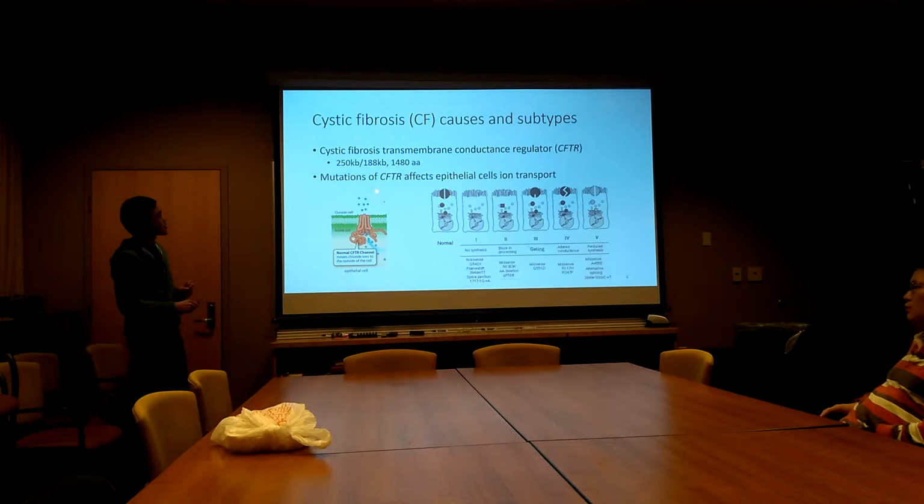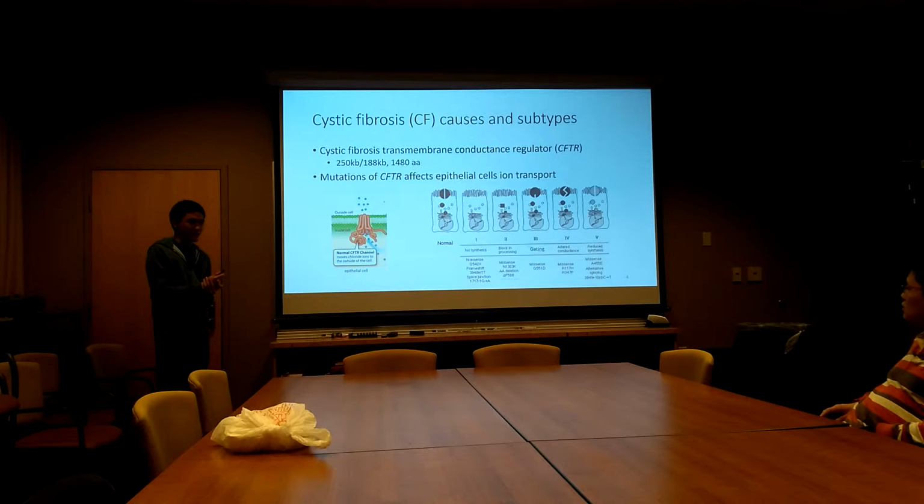There are different kinds of mutations that cause cystic fibrosis. People have classified them into five classes. Class 1 is the people who have a problem with the transcription or translation of the protein: frameshift mutations, some splice mutations and nonsense mutations.